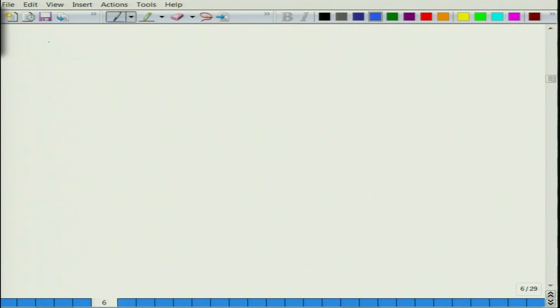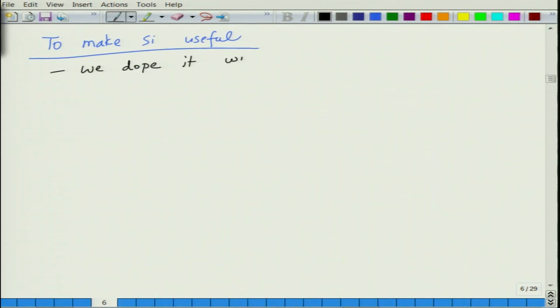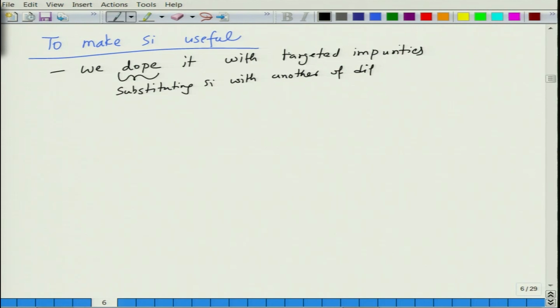So to make silicon useful, or to make any semiconductor useful, we dope it with intentional or targeted impurities. So doping means basically substituting silicon with another atom of different valence.